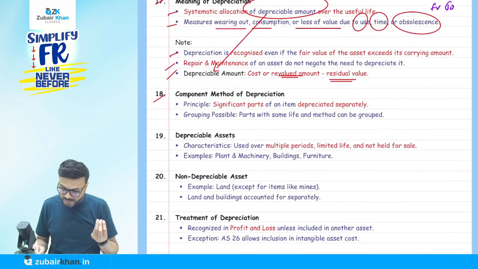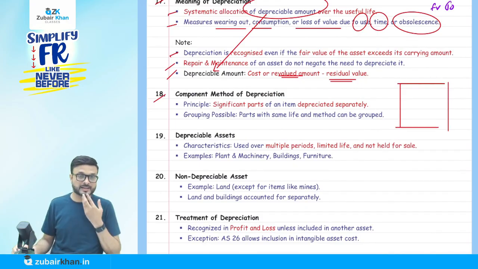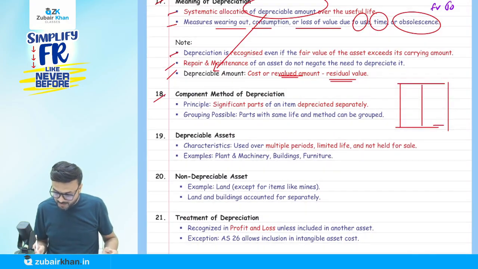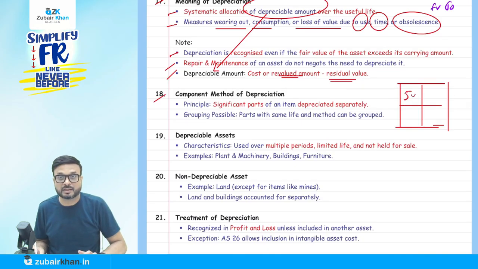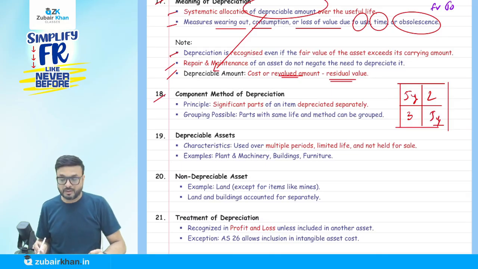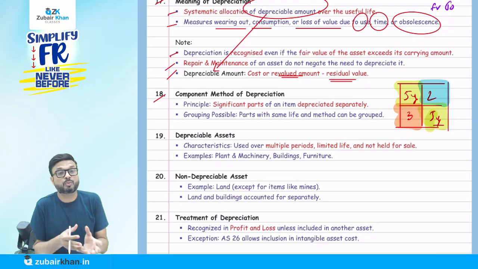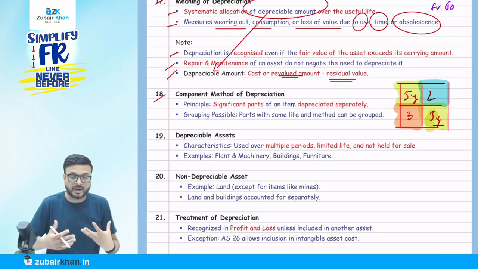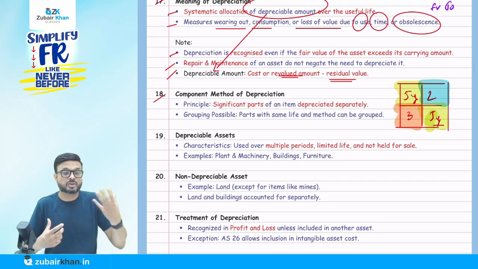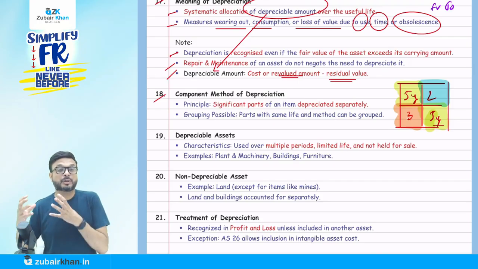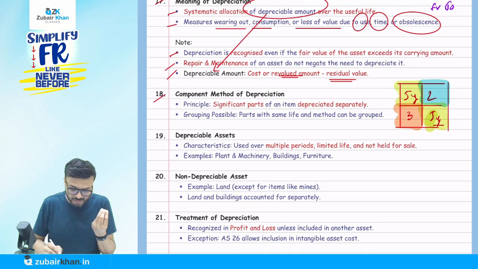Now, the component method means suppose you purchase one asset and different components have different lives. One component has a 5 year life, some have 2 years, some have 3, some again 5. So I will depreciate these two parts in 5 years only, this part in 2 years, and this part of the same asset in 3 years. When you purchase an asset like an aircraft, we have to take a proper bifurcation from the supplier: how much is the life of that particular part? This is for significant parts, not every small part.